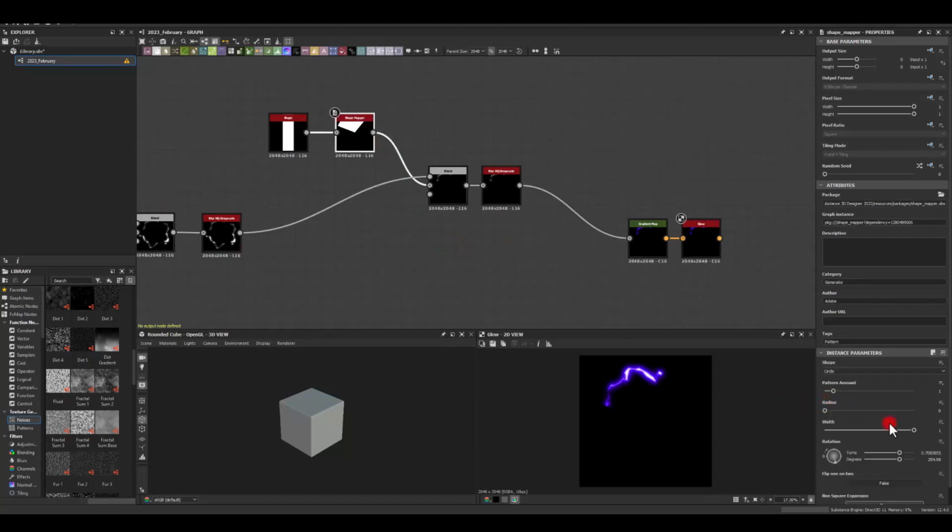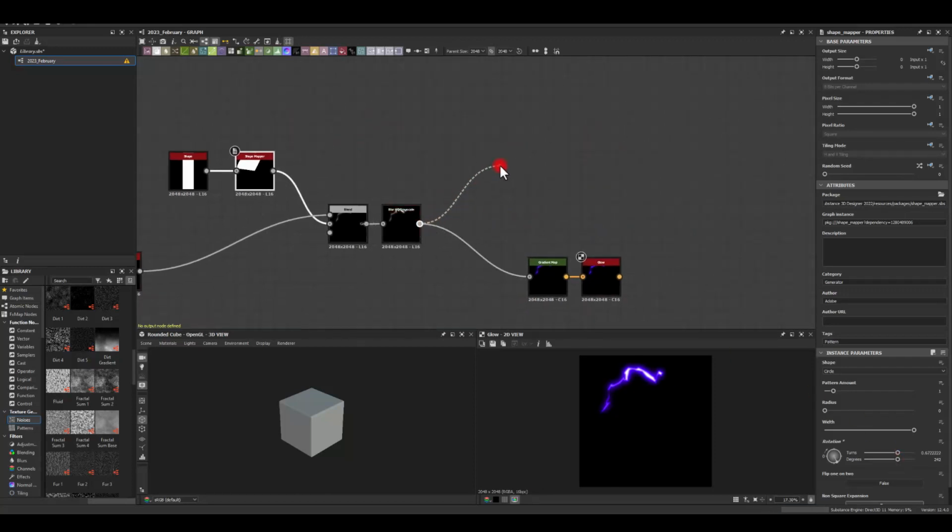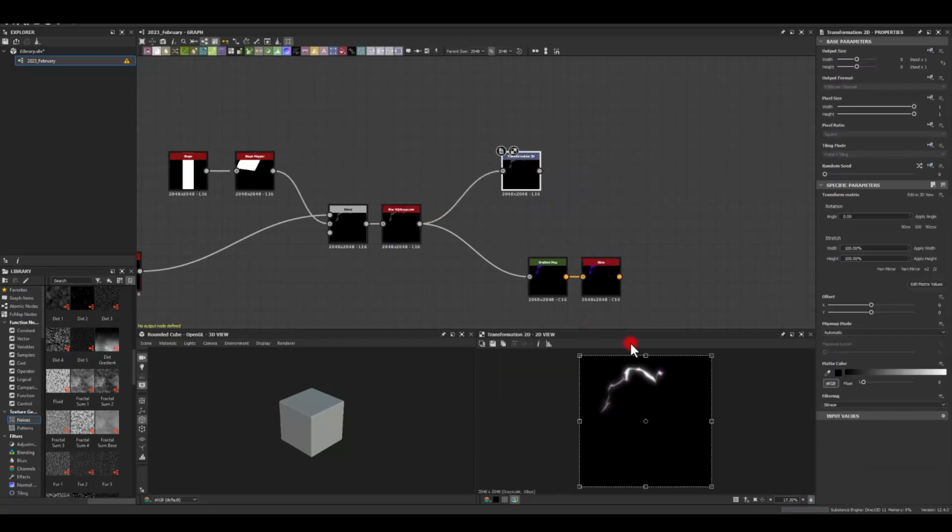And for the shape map, as you can see, I can just do this. And we're getting our first lightning. Next, what we could do, I'm just going to use transform here, rotate this right there, turn off the tiling, and now I can just scale it so it fits into that top square.